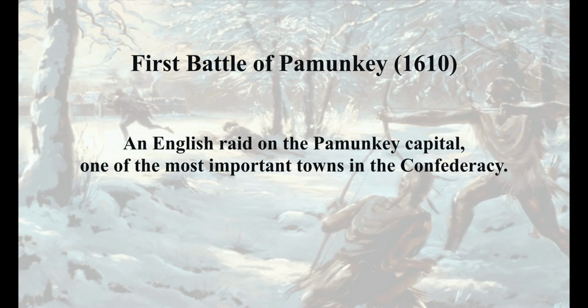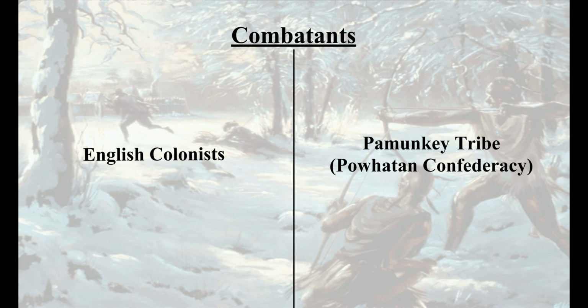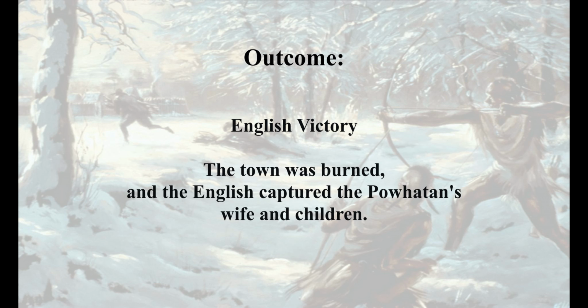Virginia. First Battle of Pamunkey, 1610. An English raid on the Pamunkey capital, one of the most important towns in the Confederacy. Combatants. English colonists against Pamunkey tribe, Powhatan Confederacy. Outcome: English victory. The town was burned, and the English captured the Powhatan's wife and children.